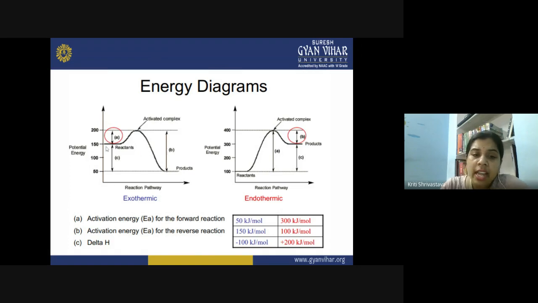So in the first diagram the forward reaction will be preferred, but in the case of the second diagram, the endothermic reaction, again A is the energy for the forward reaction and B is the energy of the reverse reaction. Because now the energy of the reverse reaction is smaller as compared to the energy of the forward reaction, the reverse reaction will be preferred over the forward reaction. So the reaction will proceed in the reverse direction. Here different energies are mentioned according to the type of reaction.